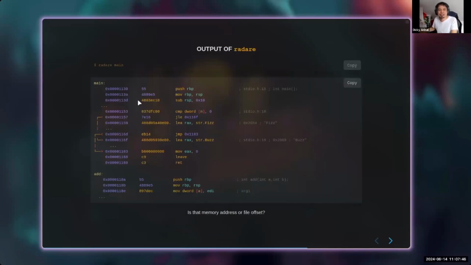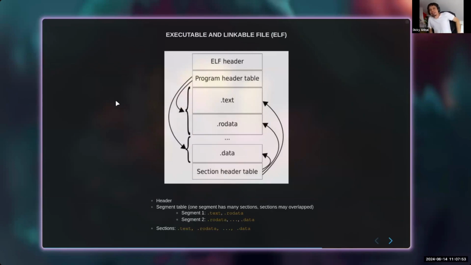Now before we talk about whether this is a file offset or a memory address, let's talk about the ELF file. It's a binary file used in Linux, in Unix, and many other operating systems. ELF stands for executable and linkable format. Before we talk about this, what is inside the binary file? As we already know, the content of the executable file is the instructions themselves, maybe data, and it will be loaded by the operating system into memory and executed directly by the CPU. So how does the operating system, or the program, load this file? What is the mechanism?